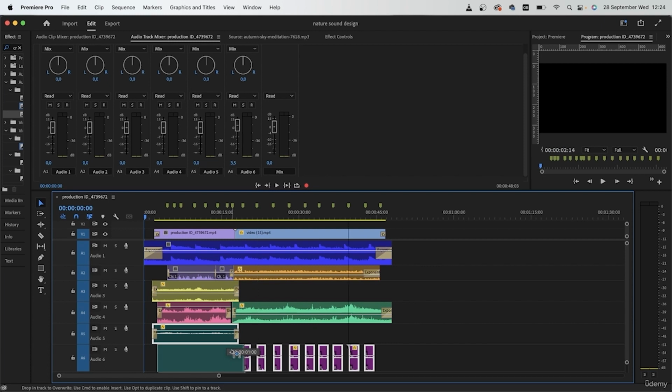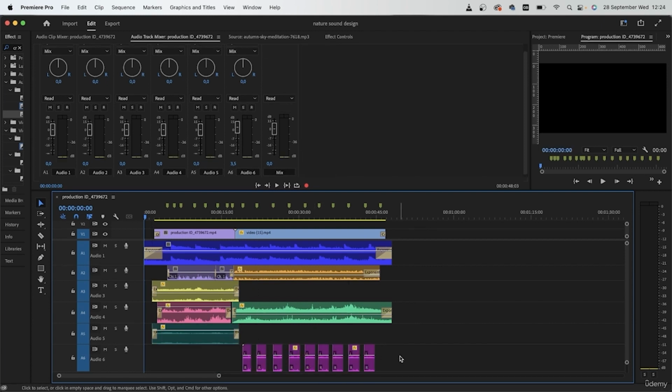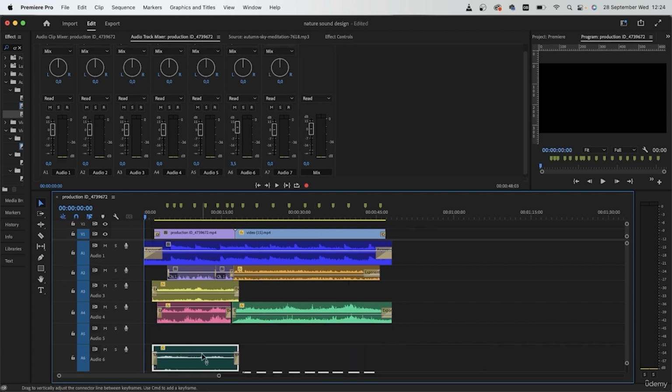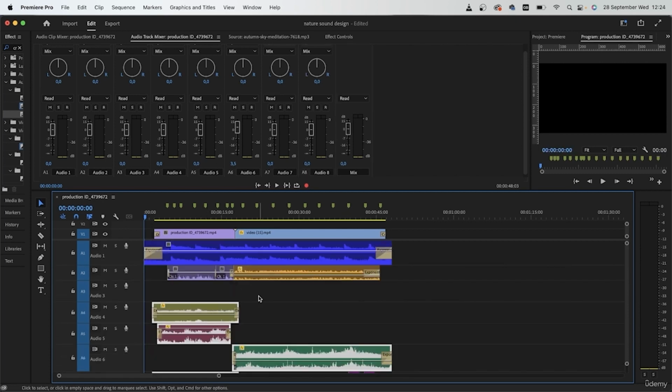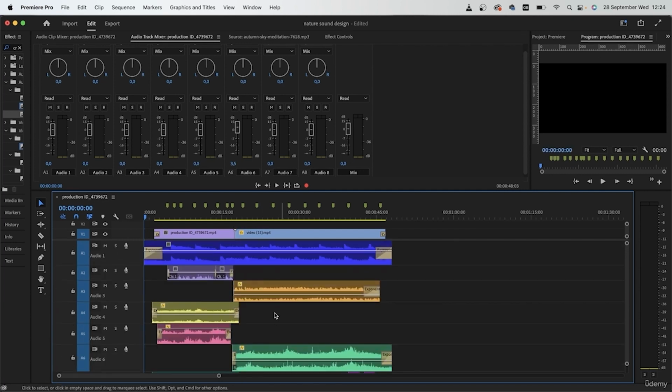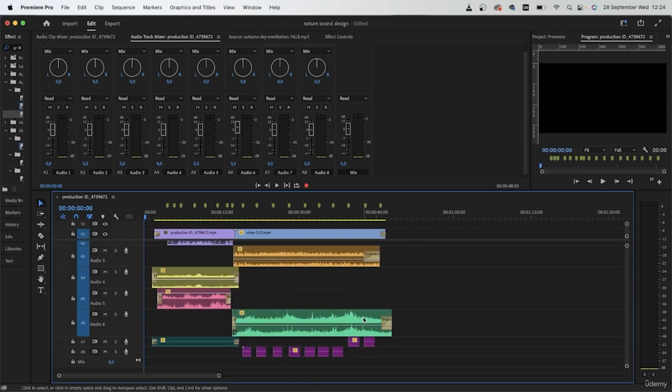I'm just going to drag things down. So each of these different audios have their own separate track. So now each of these audios have their own individual tracks, and if you want to move them down without changing their position, you can hold down Shift, let go once you're finished. So now instead of 6, I have 8 audio tracks. They are all here. I'm going to listen to everything and then adjust their volume.